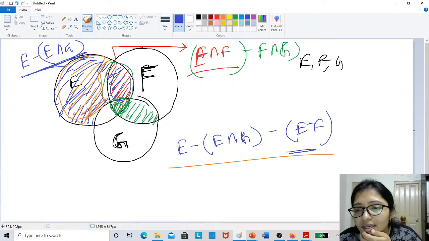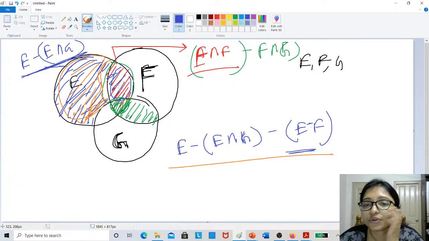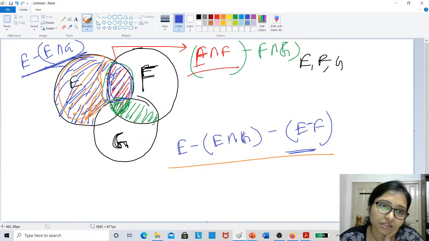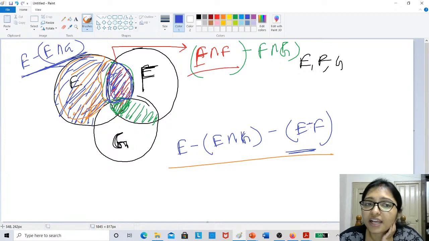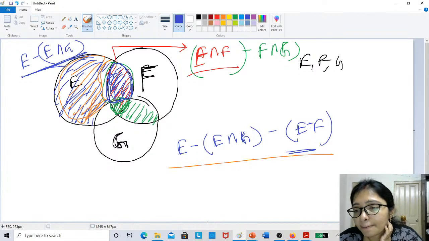कॉमन ही है, वो कैसे लेंगे? वही तो, E intersection F is this area, right? E minus F तो यही area होगा, this area will come, so only the same area is coming. E minus G, this area, and after that we are getting only this area, right?